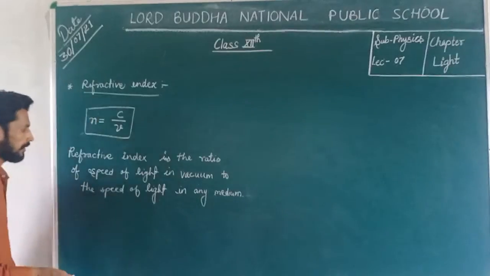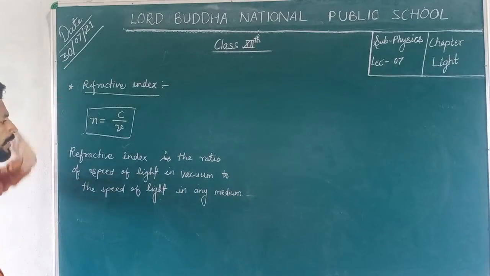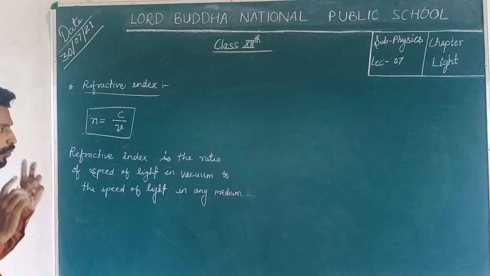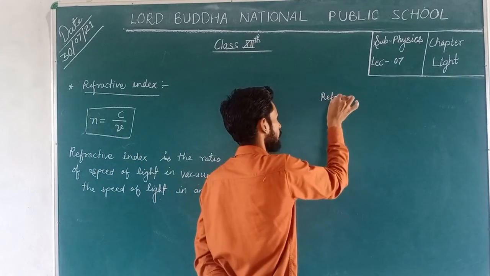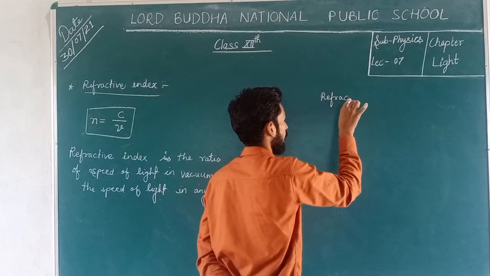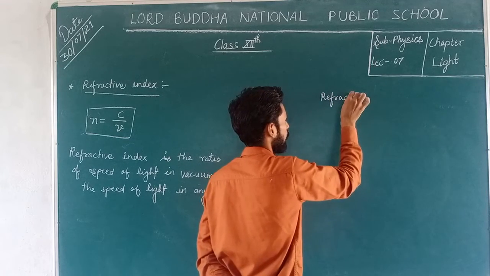Okay, so this is the definition of refractive index. There are two types of refractive index. Refractive index can be categorized or classified in two ways.